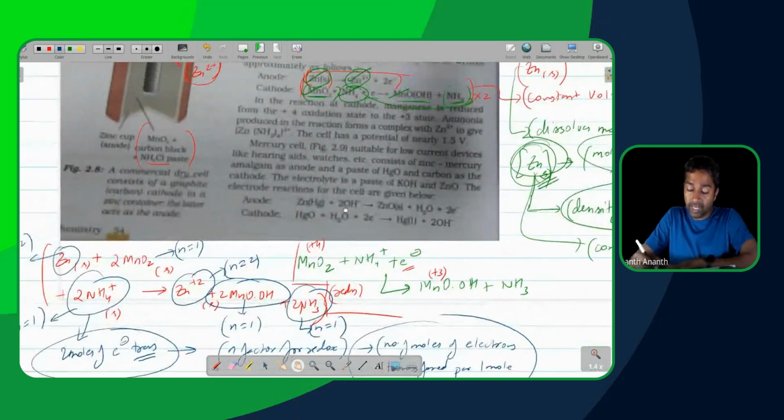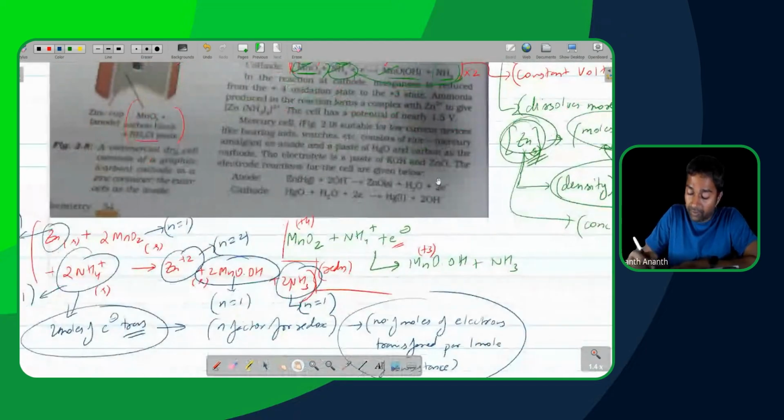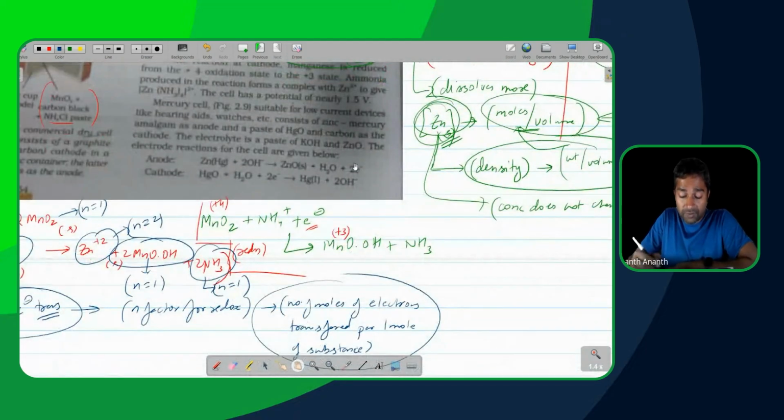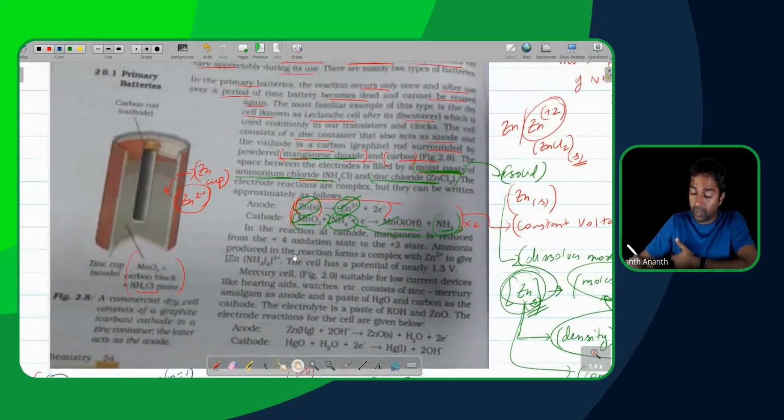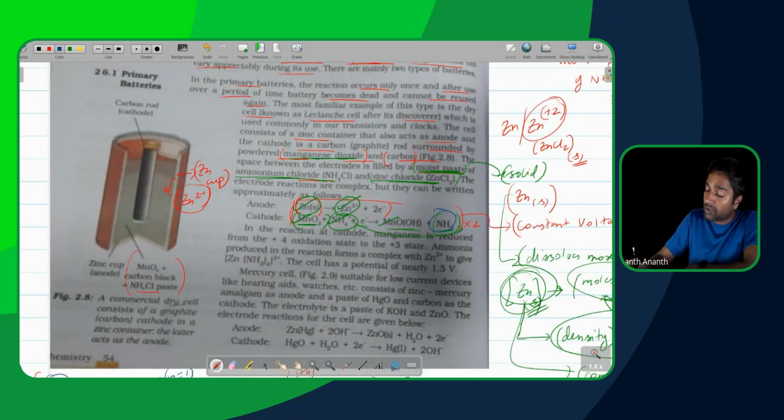So this is the reaction over here. We have the number of moles of electrons transferred, and that is also covered. Ammonia produced in the reaction forms a complex with Zn2+. So they're telling you that the Zn2+ is actually going to be complexing with the ammonia. I actually assumed that it would be present with the NH4+, but I was wrong. The actual reality is it complexes with the ammonia.